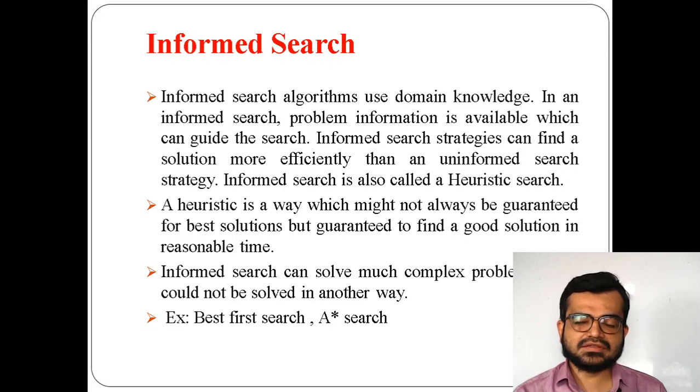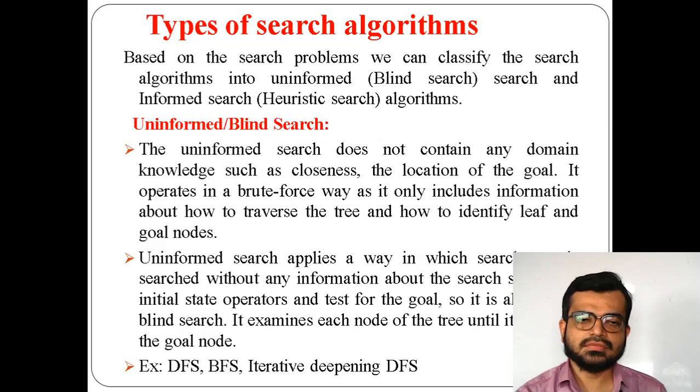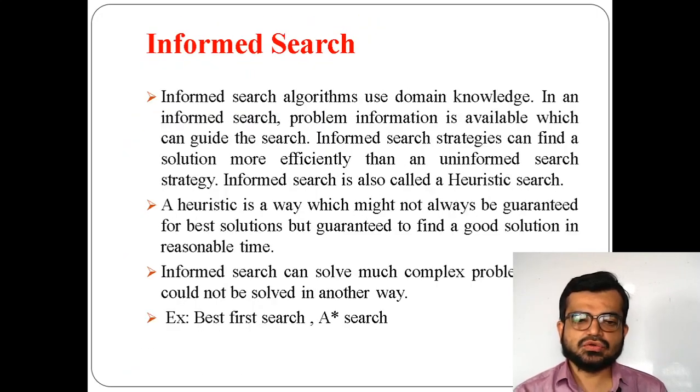they have specific values provided to the search algorithm. They know particularly how to reach the goal state. That means they know what cost can be allocated for moving from one state to another state. So based on that, it is quite easy and quite efficient compared with uninformed search. In informed search you can get a good solution in a reasonable amount of time.